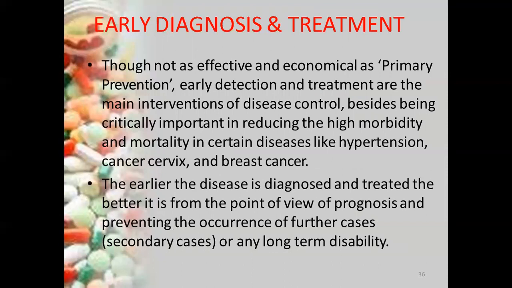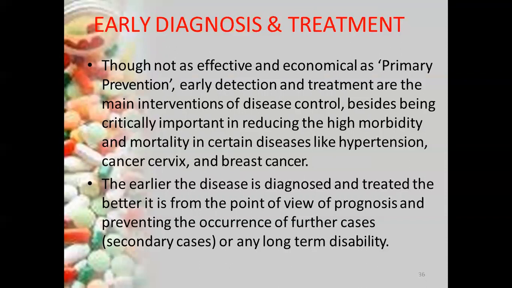Next is early diagnosis and the treatment. In early diagnosis, we see if any person is exposed to a particular illness, or if there are any signs and symptoms, and we do the diagnostic measurements or diagnostic evaluation, so that we can conclude what type of disease or illness the person is having. According to the illness we can give the treatment as early as possible, so that we can prevent further complications.